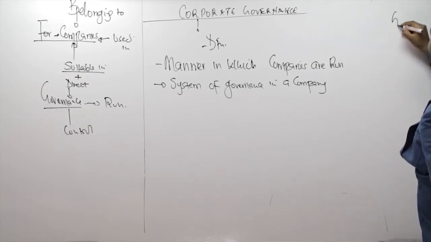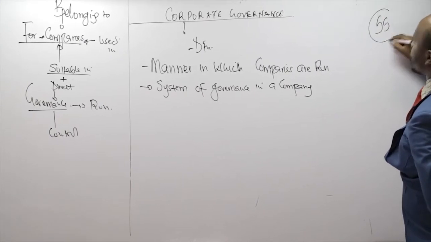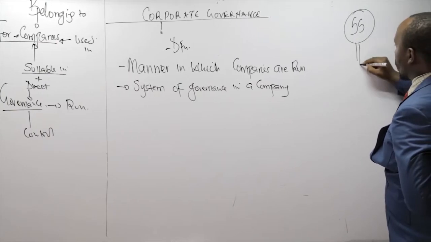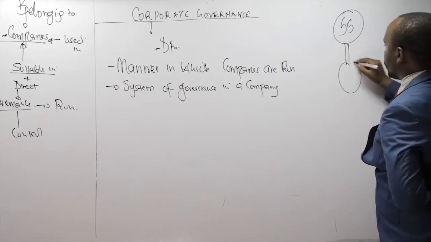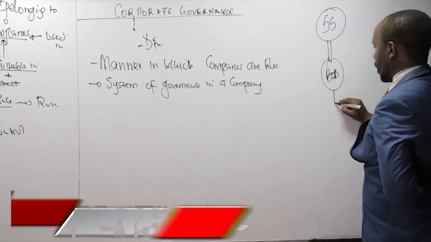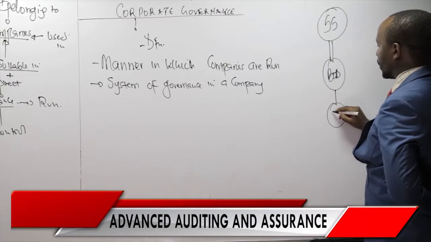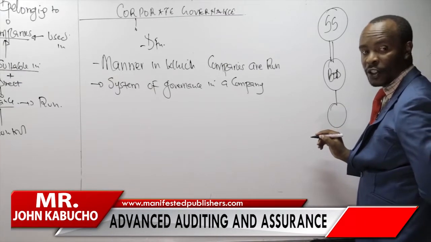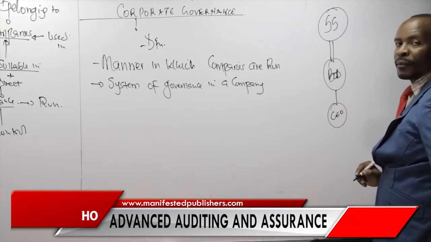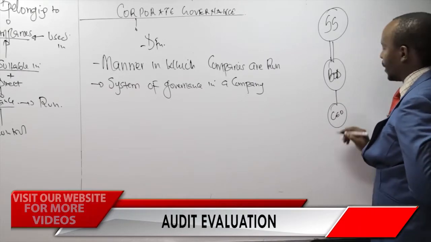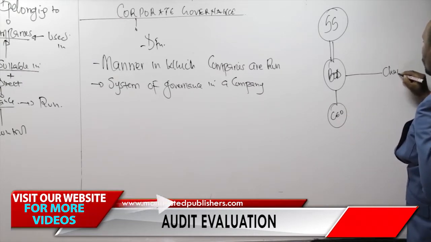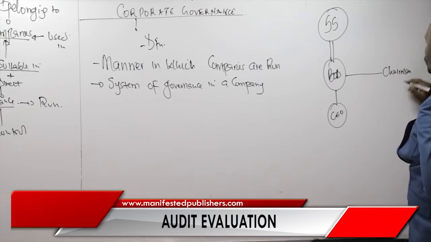The most powerful person in a company, as far as we are concerned, is the shareholder. The shareholder works with a group of people called the board of directors. The board of directors employ a person in a company called MD. Some people call him managing director, but we are going to call him chief executive officer. The chief executive officer is supposed to be different from another guy called the chairman. The chairman of the board.